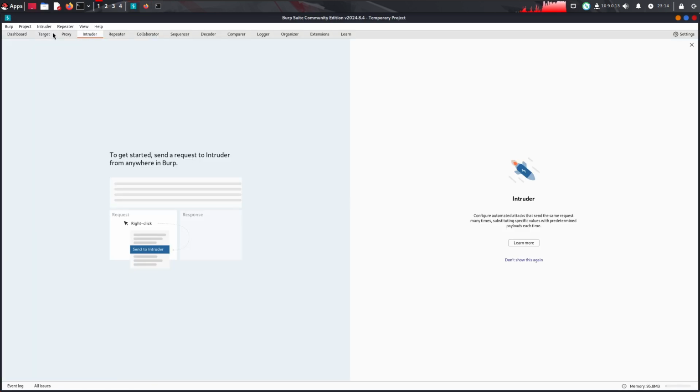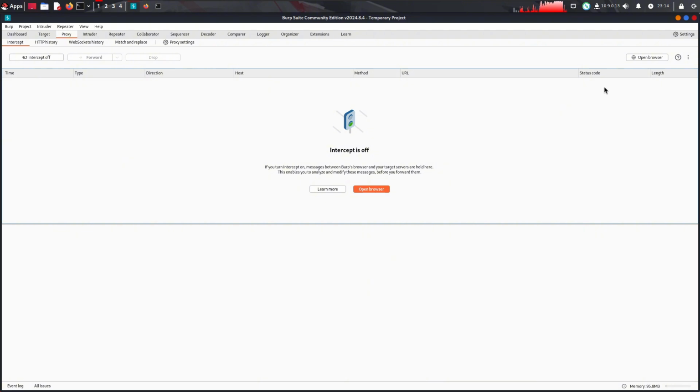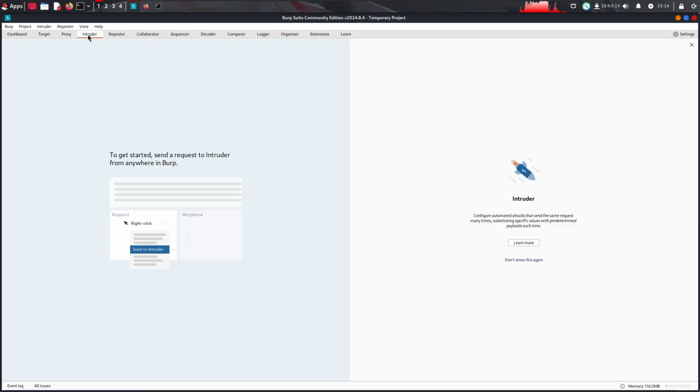And probably we focus on Proxy, Intruder, and Repeater. Basically with Proxy, when you intercept the request, you see all the packets, all the requests with their information. Intruder is where you can create attacks such as brute forcing or just enumeration.